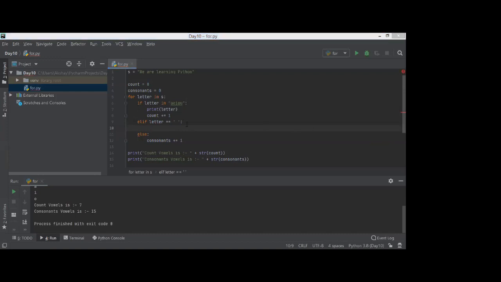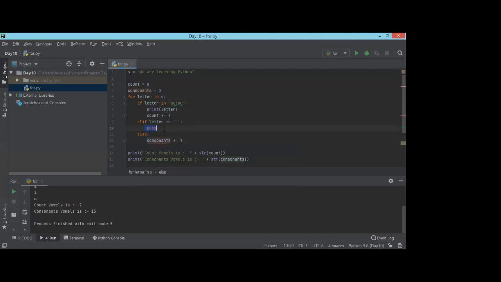See, if I go to the top again, it will start from the first letter again. I don't want to do that. I already traversed till this point. So here I'm going to use the next keyword, that is pass. Yes, you're right. But I just wanted to check whether that letter is coming over here as well.